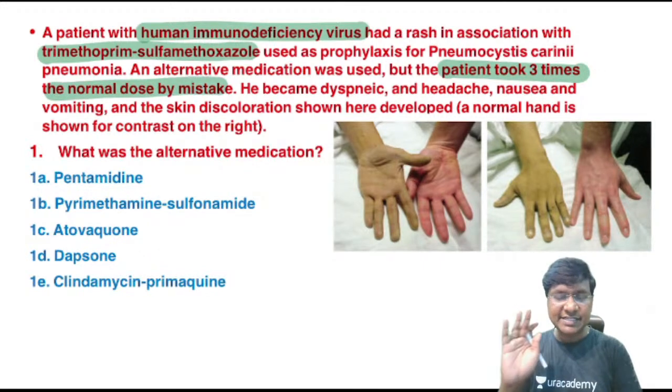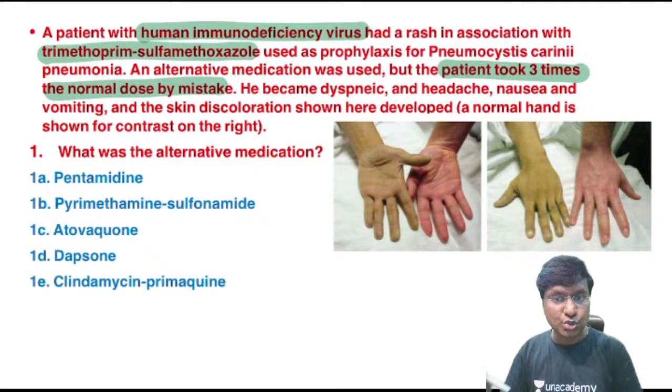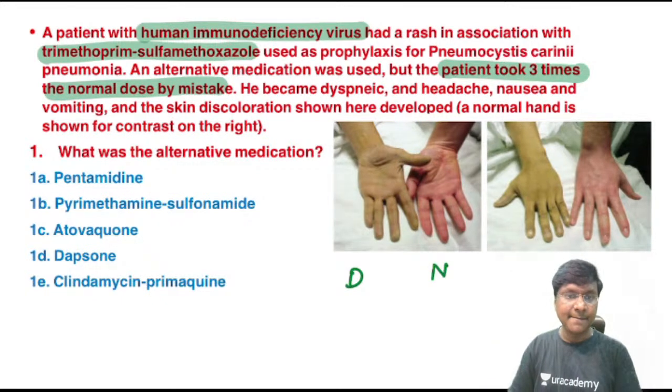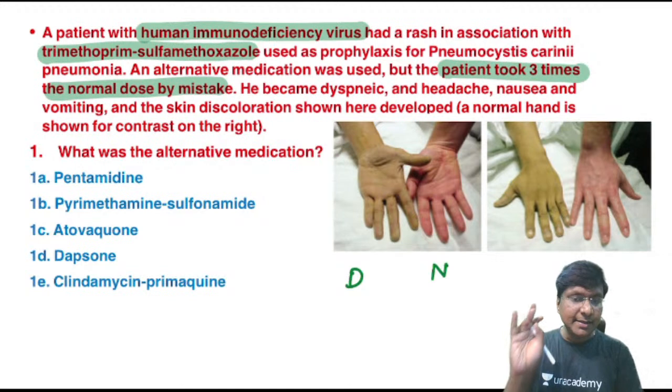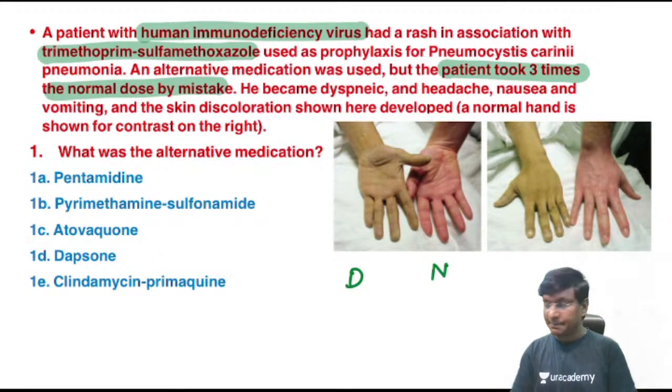Okay, he became dyspneic with headache, nausea and vomiting, and the skin discoloration shown here developed. Okay, so this is the normal hand and this is the discolored hand. What was that alternative medication? Pentamidine, pyrimethamine sulfonamide, atovaquone, dapsone, clindamycin, primaquine.